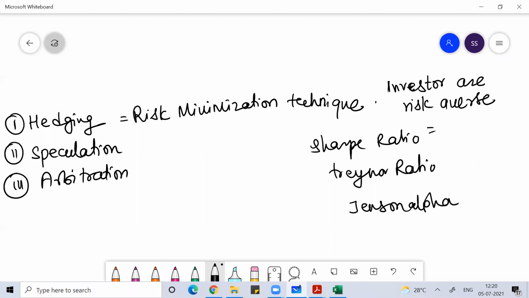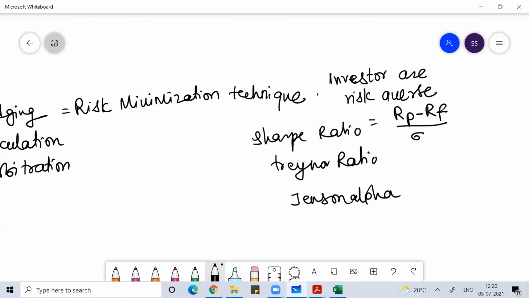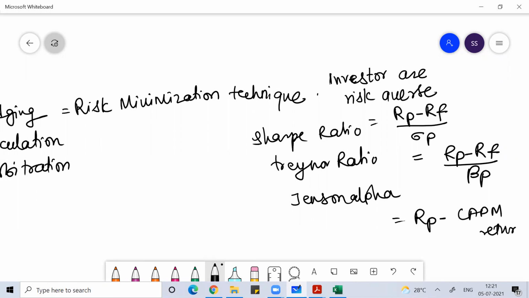Sharpe ratio is nothing but your excess return, what you get on your portfolio minus the risk-free rate of return, divided by the standard deviation of the portfolio. Treynor ratio basically means the return on your portfolio minus the risk-free rate of return divided by the beta of the portfolio. Jensen alpha means the return on your portfolio minus the CAPM return. Okay, so these three terms are very important.